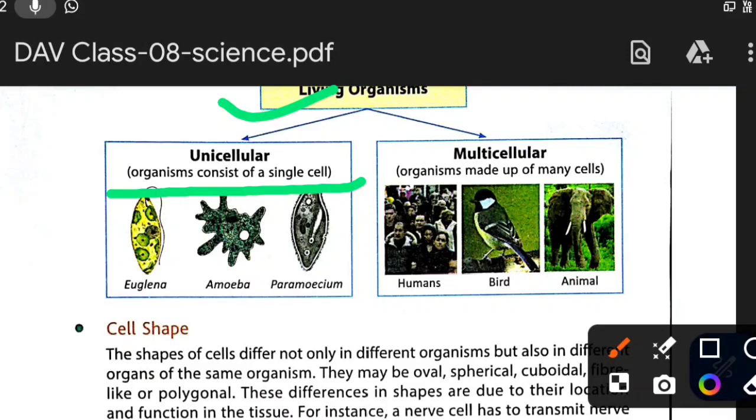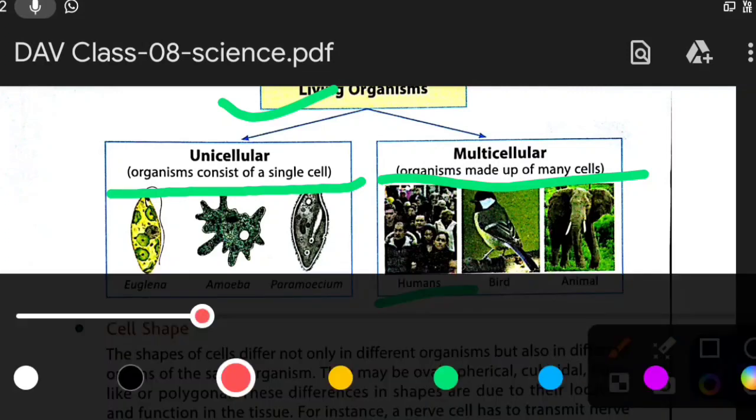Then multicellular organisms are the organisms whose body is made up of a number of cells, like we, the human beings.